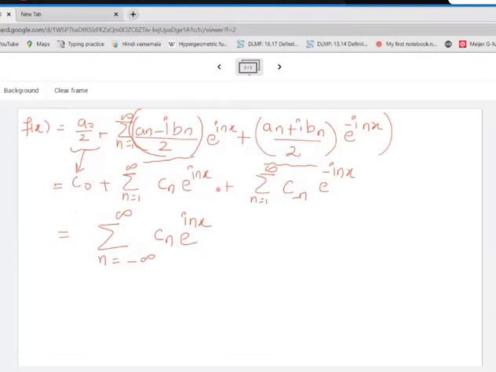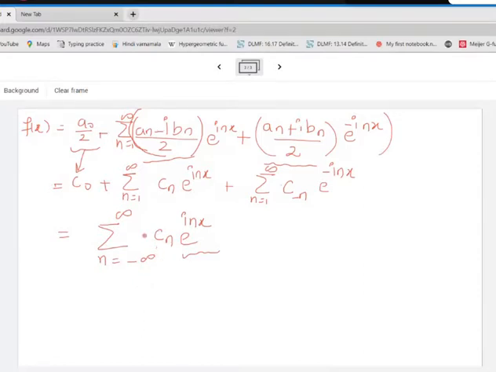Check out this expression. What is being done here is I'm writing another representation for f of x in another series. Actually the series remains the same, only the expression is different. Earlier we expressed it in terms of sine and cos. Now we are trying to express it in terms of e raised to inx.